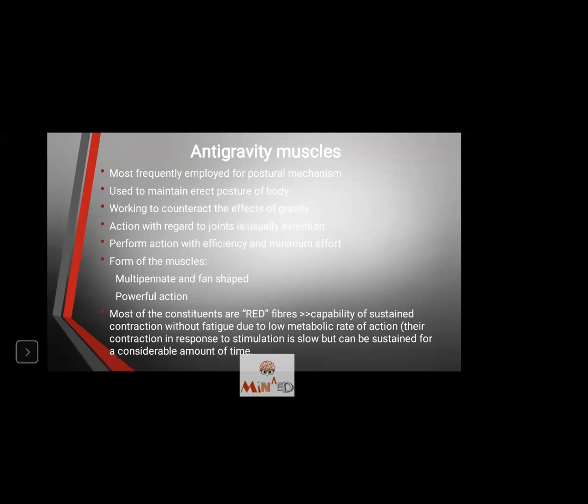Same way in red fibers, due to the low metabolic rate of action, if I stimulate, the contraction will be slow, meaning it won't be a fast contraction, but it can be sustained for a considerable amount of time.